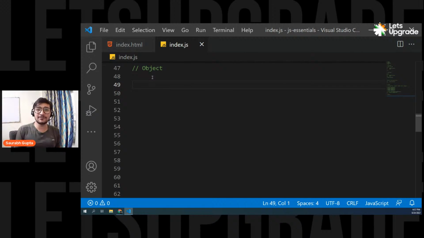So object is nothing but a collection of related properties, because all those properties are related to the same thing because they are representing the thing. Object is a representation of something. Always remember this: object is a representation. Right now I'm simply explaining you. Once we create it and use it, then you'll understand what exactly is the use. So right now, just understand whatever I'm saying. So is that clear, everyone?